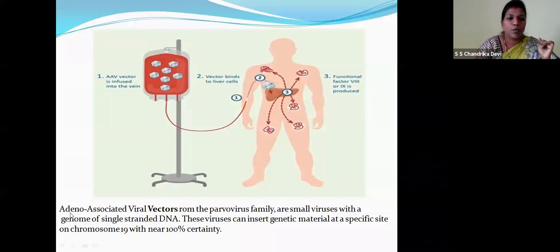Right, children? So adeno-associated viral vectors, from the parvovirus family, are small viruses with a genome of single-stranded DNA. So these viruses can insert genetic material at a specific site on chromosome number 19 with near 100% certainty. So this will bind to the liver cells, children. So the functional factor 8 or factor 9, children, factor 8 for hemophilia A, factor 9 for hemophilia B. So the clotting factors were produced and the hemophilia was cured in the person.